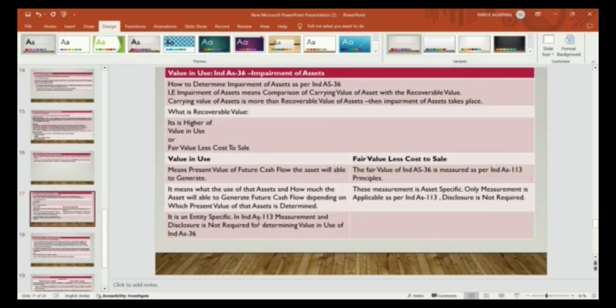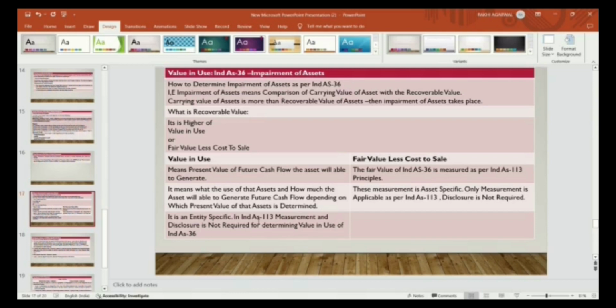Suppose value in use. Why are we discussing value in use? How to determine impairment? For value in use under Ind AS 36, impairment of asset, the measurement and disclosure of Ind AS 113 fair value is not applicable. Ind AS 36 says that for determining the fair value less cost to sell, Ind AS 113 measurement principles will apply, though disclosure principles are not applicable.